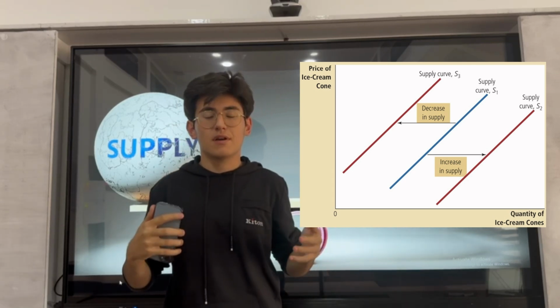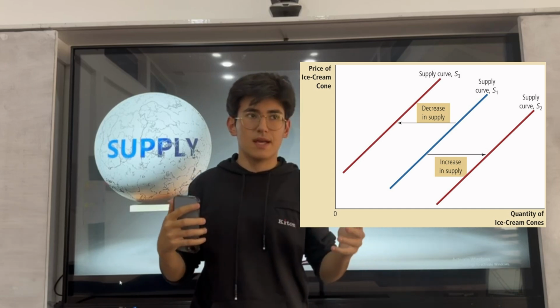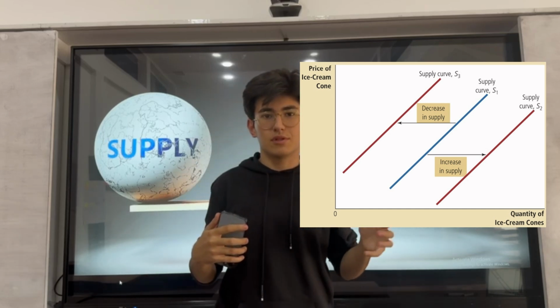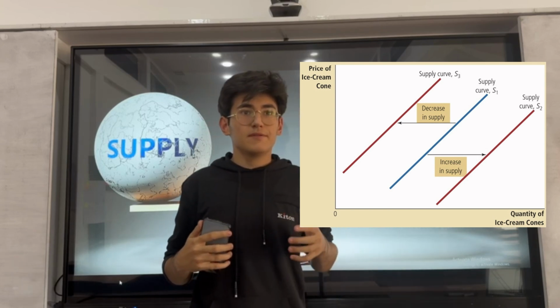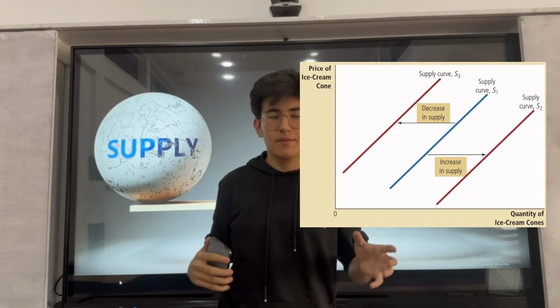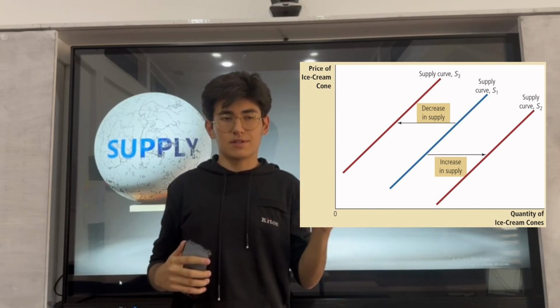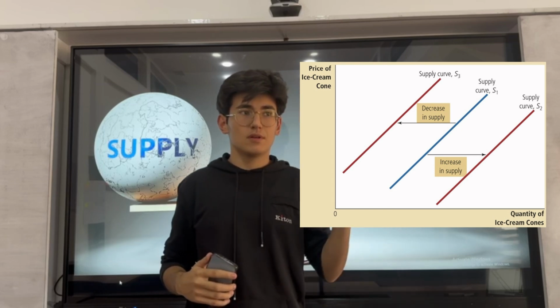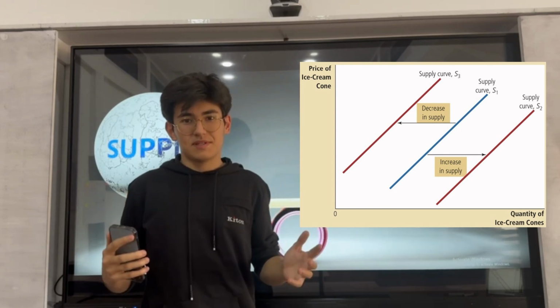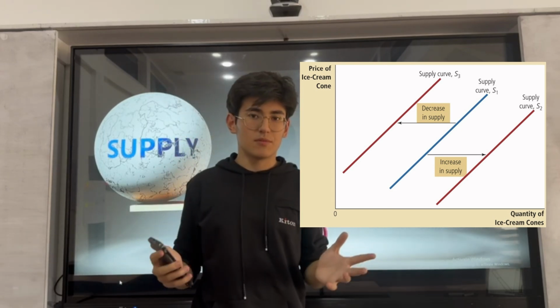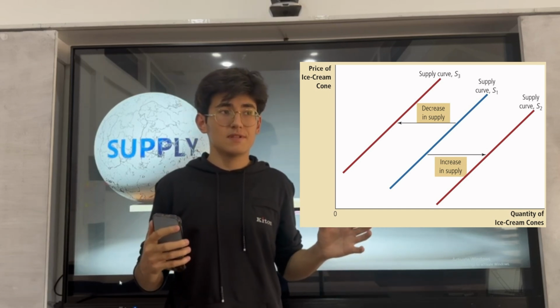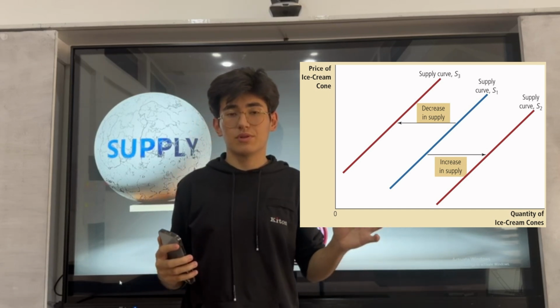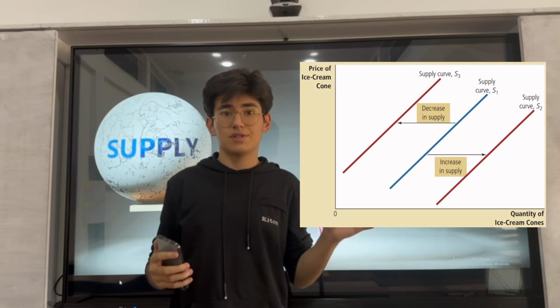The third shifter is government policies like subsidies, taxes, and other government regulations. For example, let's talk about taxes. If the government puts a tax on ice cream, the ice cream supply will decrease and the supply curve will shift to the left. And the subsidy. A subsidy is money which the government gives to producers to produce more product, and with this, producers produce more and the supply curve shifts to the right.